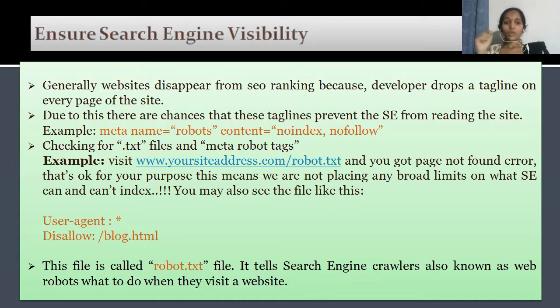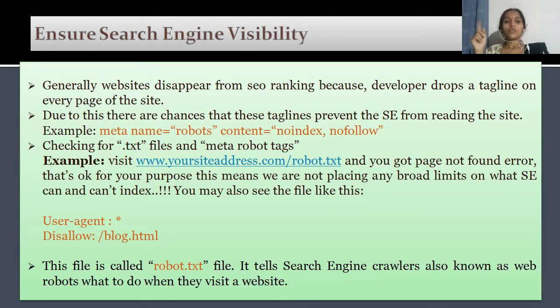This file is called the robots.txt file. This will tell the search engine crawlers. I already told you web crawlers or web robots are kinds of software which crawl the entire web and display the relevant results and rank our website.